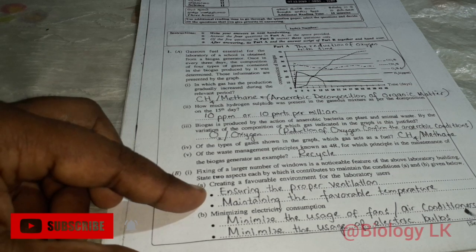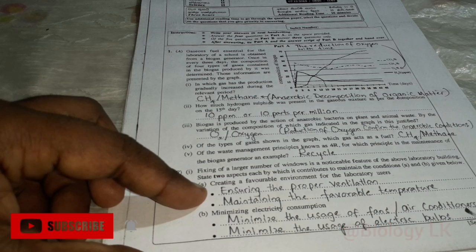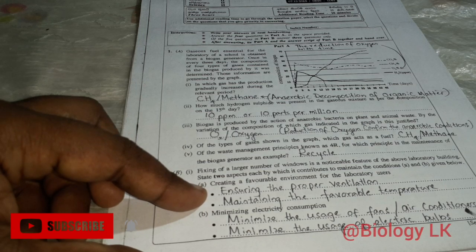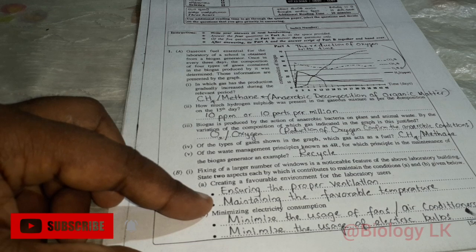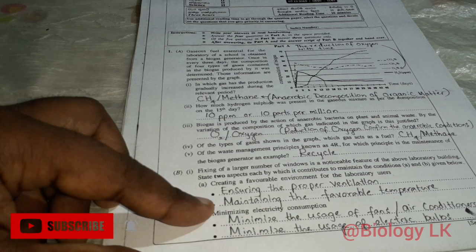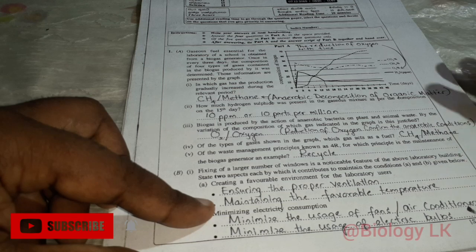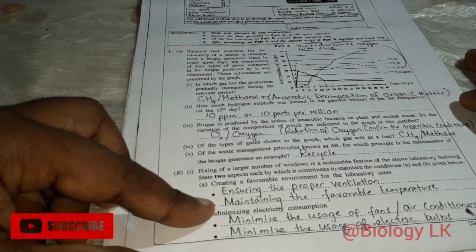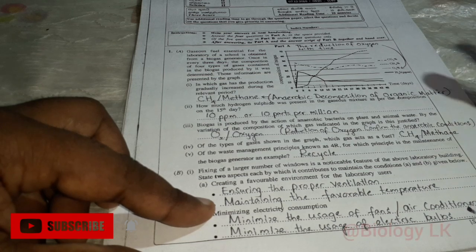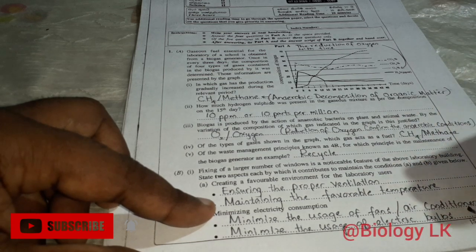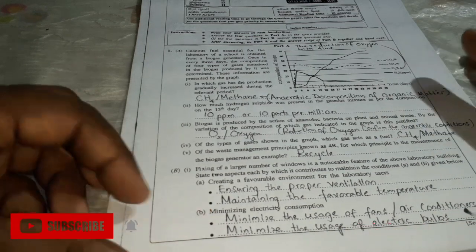Then the answers are ensuring proper ventilation. With large windows we get good ventilation. Then the other thing is maintaining a favorable temperature. With the wind getting into the laboratory, the temperature is reduced. The blowing wind can remove the heat within the laboratory. Air circulates, and with this circulation the warmth inside is removed.